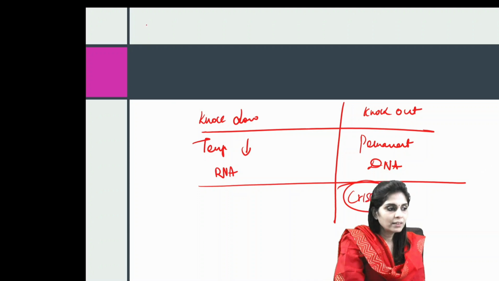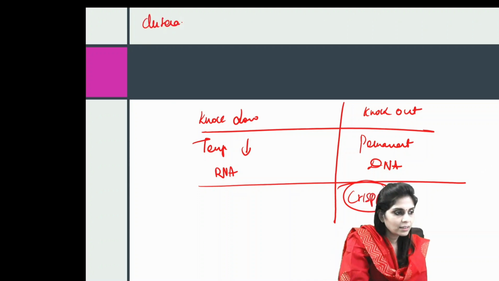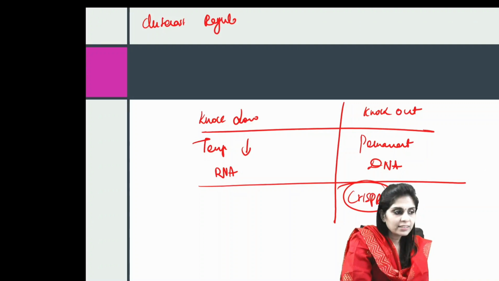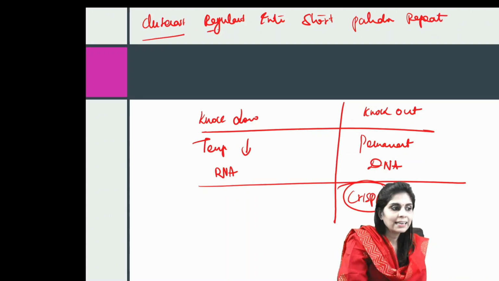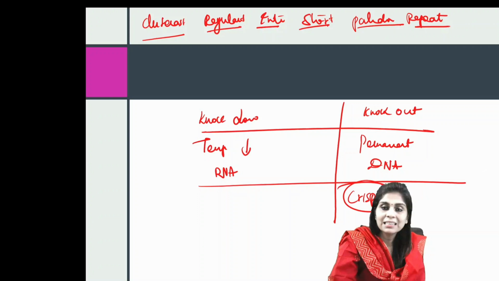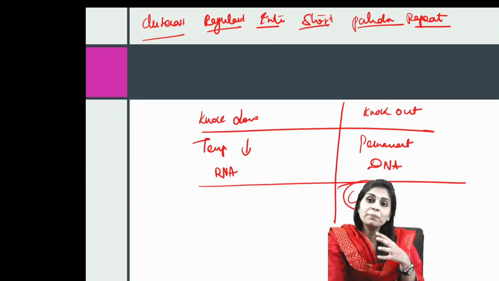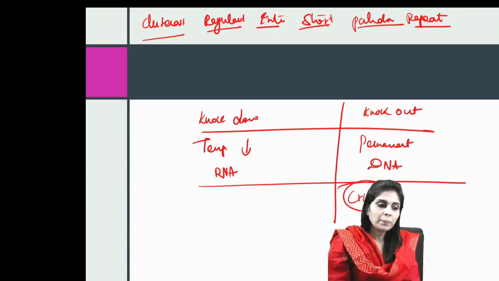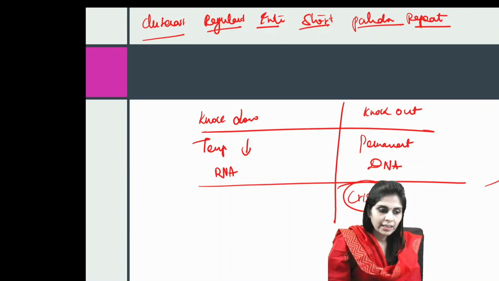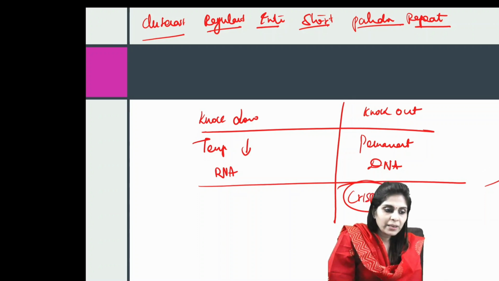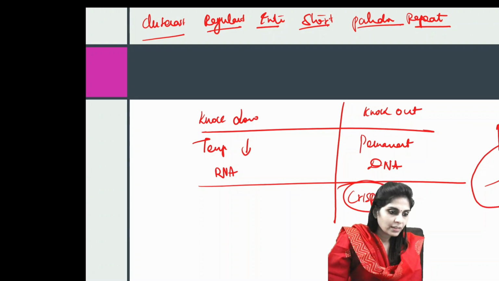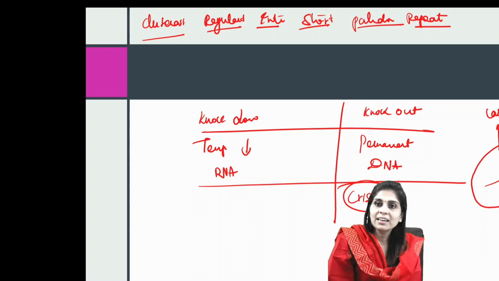So what is CRISPR? CRISPR stands for clustered regularly interspersed short palindromic repeats. A CRISPR system has two parts. One part is a small guiding RNA, and that will be attached to a Cas enzyme. Here I am going to tell you about the Cas9 enzyme.